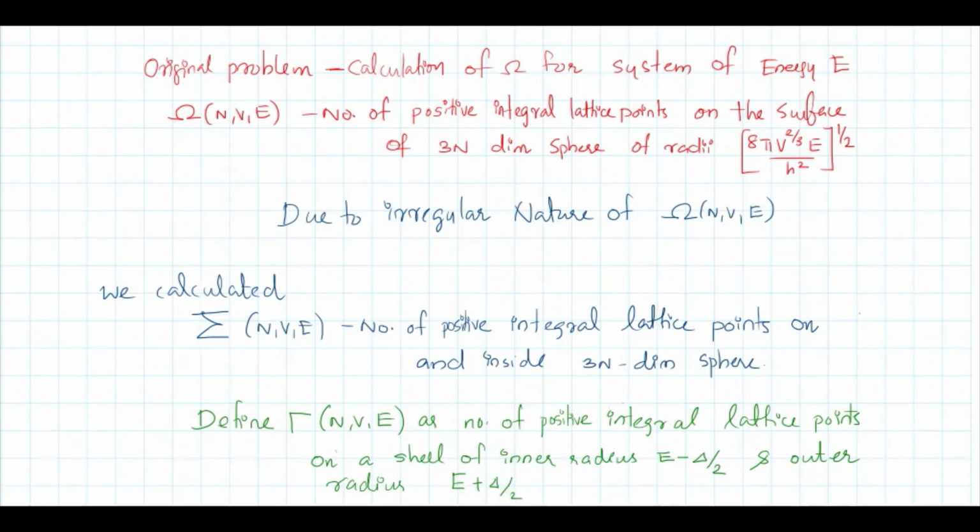Then the number of microstates is denoted as gamma. Gamma of N, V, E is the number of positive integral lattice points on a shell of inner radius E minus delta by 2 and outer radius E plus delta by 2.